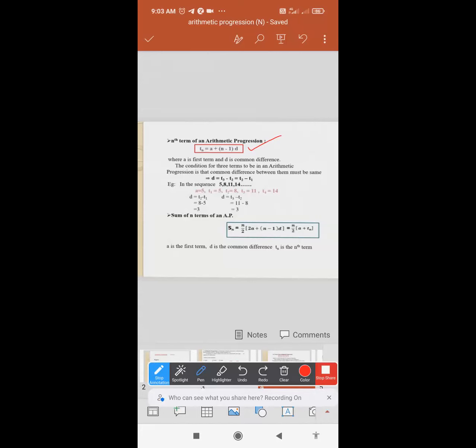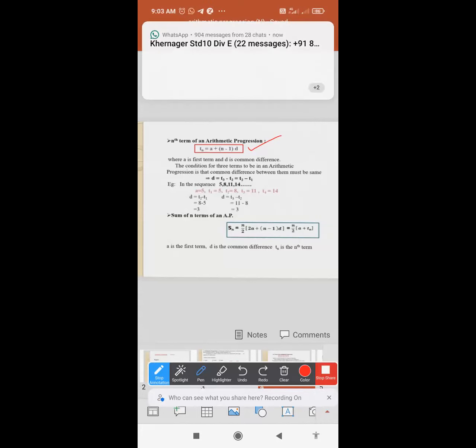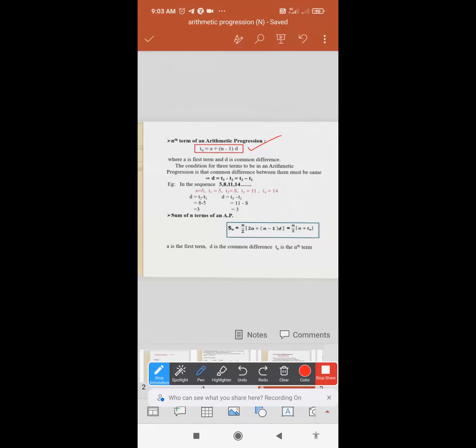Common difference, which we have seen in our first slide, where we go on subtracting 30 minus 30. The common difference was minus 30, that is your D. Where A is the first term and D is the common difference. Is this point clear to everyone?